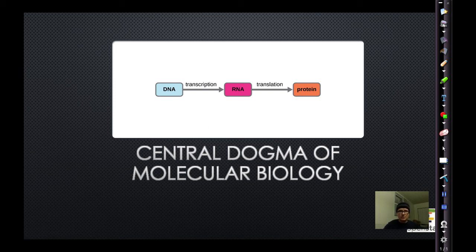Just as a refresher, everybody should remember that DNA through the process of transcription makes messenger RNA, and then through the process of translation that becomes proteins. In a eukaryotic cell, transcription takes place inside the nucleus, and translation takes place out in the cytoplasm. In a prokaryotic cell, both of these take place out in the cytoplasm because there is no nucleus.